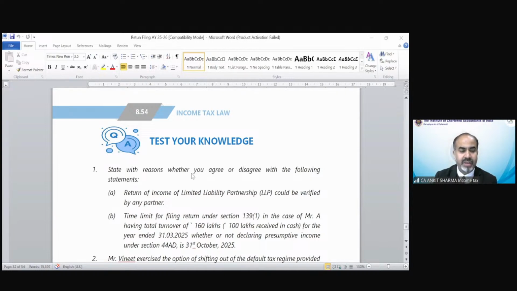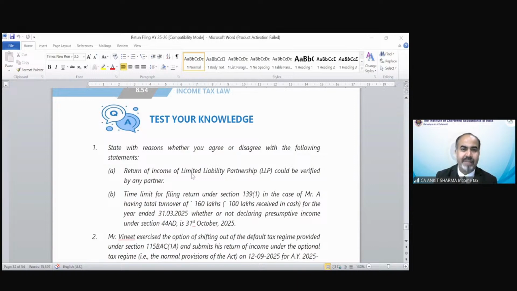Let's discuss the test your knowledge question. State with reason whether you agree or disagree with the following statement. Return of income of a limited liability partnership could be verified by any partner.